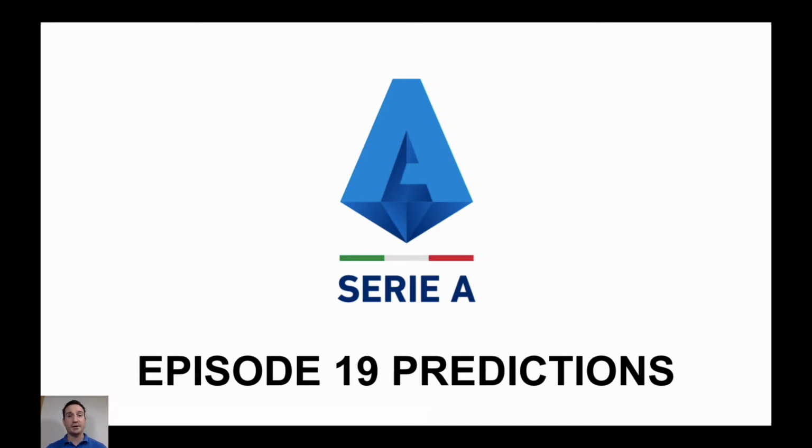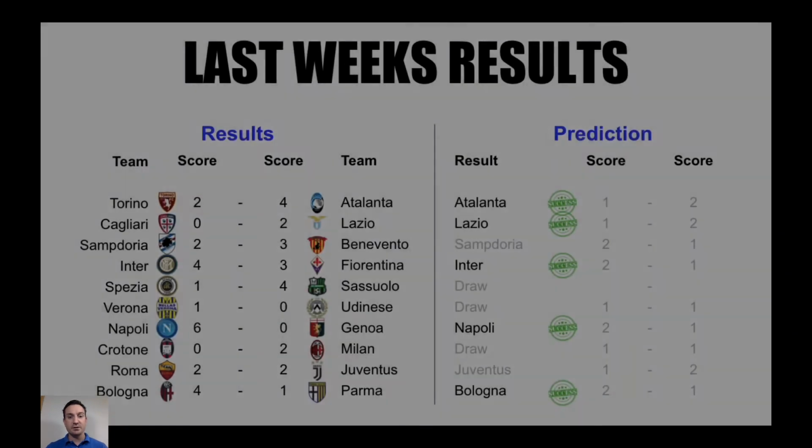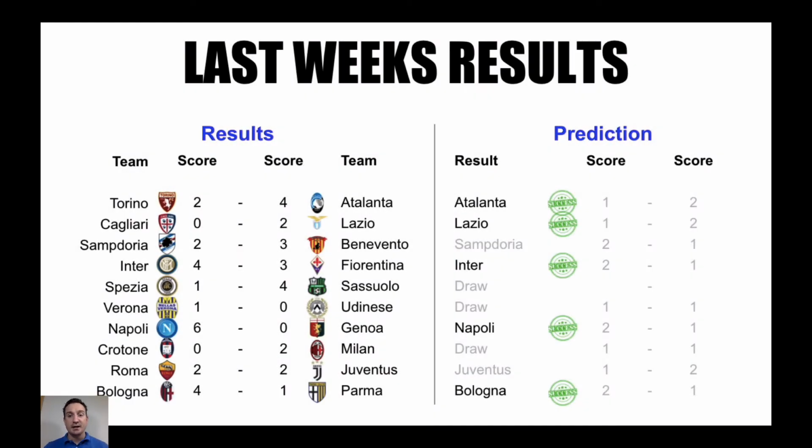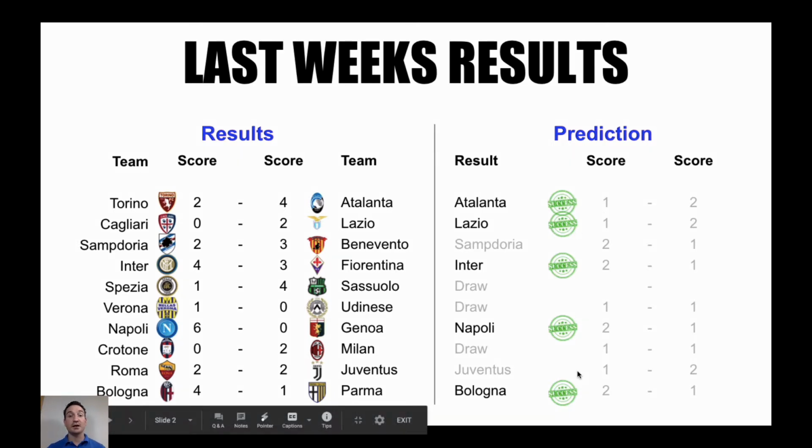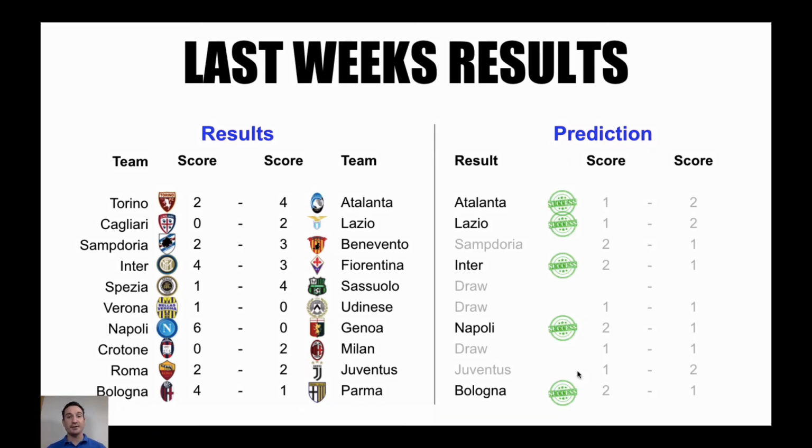A couple of changes this week. We've added some slides, so let's move right in here. This is the one slide looking back at last week's results. As you can see on the right side here, we've got the predictions that we made last week. On the left side here, we've got the results. And here you can see as well, we've got 1, 2, 3, 4, 5 predictions that we made last week that were correct. So the more green, the better.